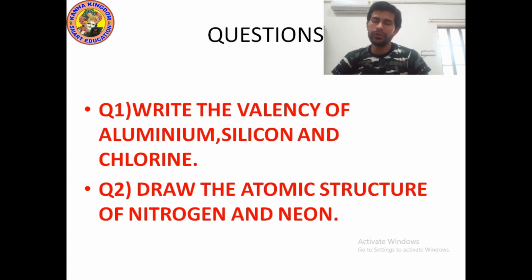And if we talk about neon, we know that the atomic number of neon is 10. So we will fill 10 electrons in the atomic structure of neon. In the first shell we can fill maximum 2, so we will make 2 black dots. Now 10 minus 2, 8. Now the 8 black dots we can fill in the remaining circle, because in the remaining circle we can fill maximum 8. So we will make 8 black dots in the second circle. Okay, I hope you understood.